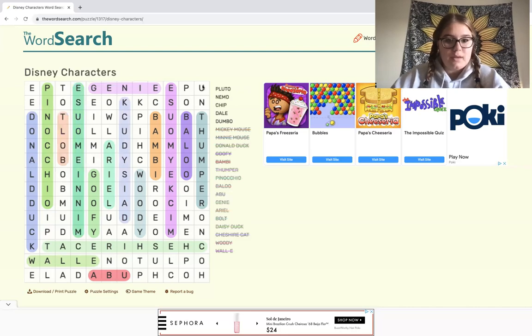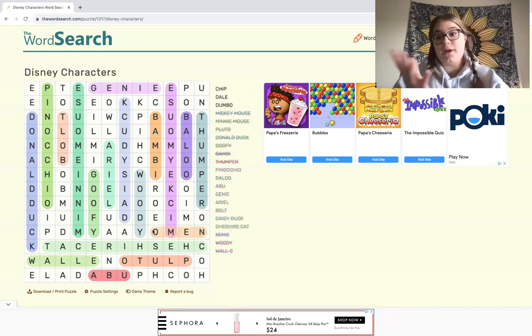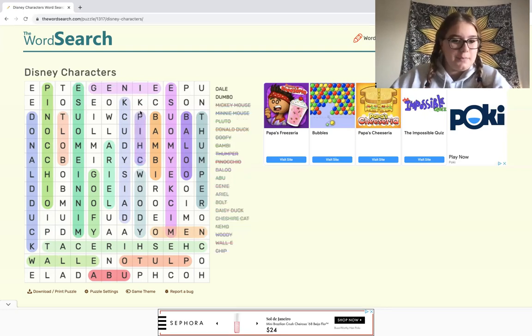So that leaves us Pluto, Nemo, Chip, Dale, and Dumbo left. I believe actually right here is Pluto here at the bottom. And what else? Well, I think right here is Nemo. So we found Nemo. And we have Chip right in between Bambi and Daisy Duck. So we're missing Dale and Dumbo, which are two D names.